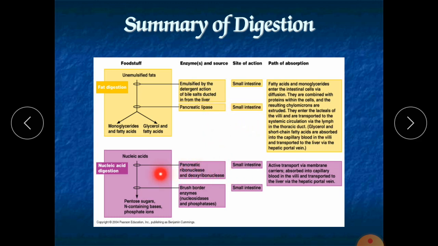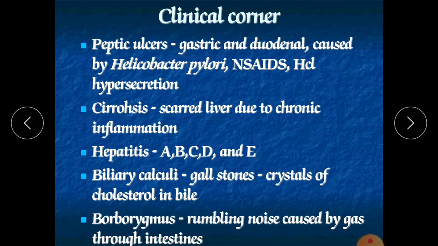For nucleic acids, there are various enzymes: some from the pancreas, deoxyribonuclease and ribonucleases, and brush border enzymes like nucleosidases and phosphatases. These enzymes are responsible for digestion of nucleic acids. Now the clinical corner. This is nothing but the various terminologies and parts that one should know.